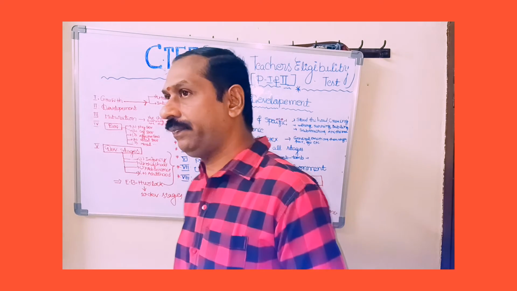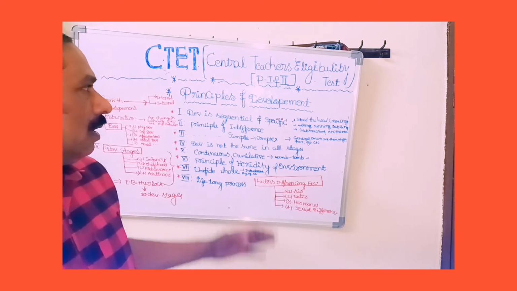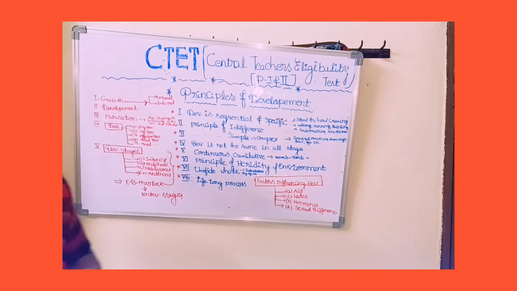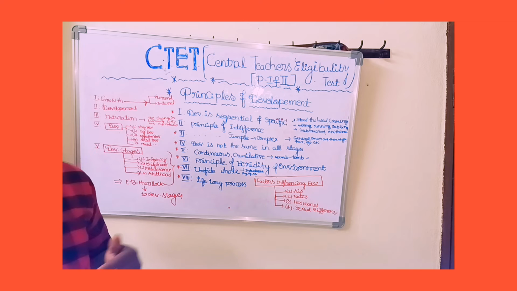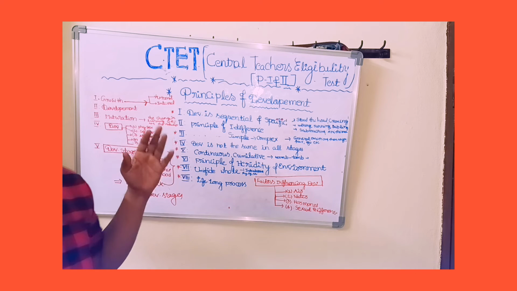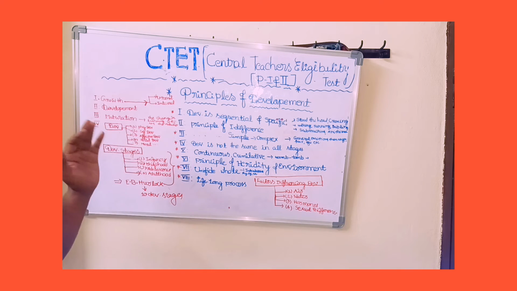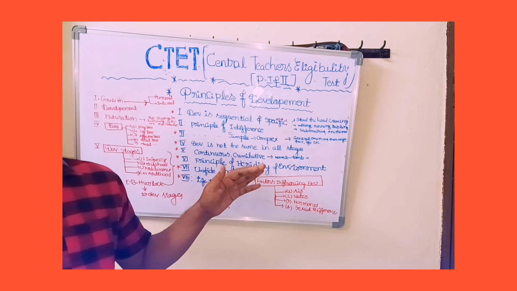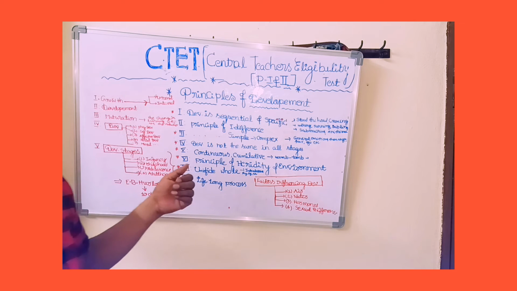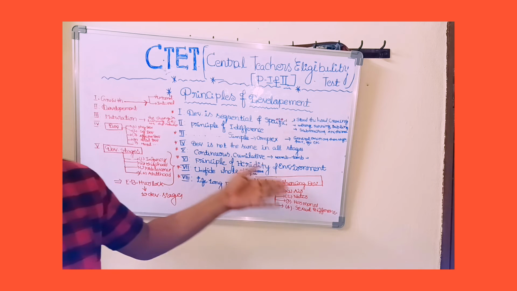Every factor like heredity, environment, personality, intelligence, aptitude, attitudes, every aspect comes under development. So that's why development is a continuous process. Development cannot be measured. Development can be assessed, and development is influenced by heredity and environment. Development is not the same in different aspects.